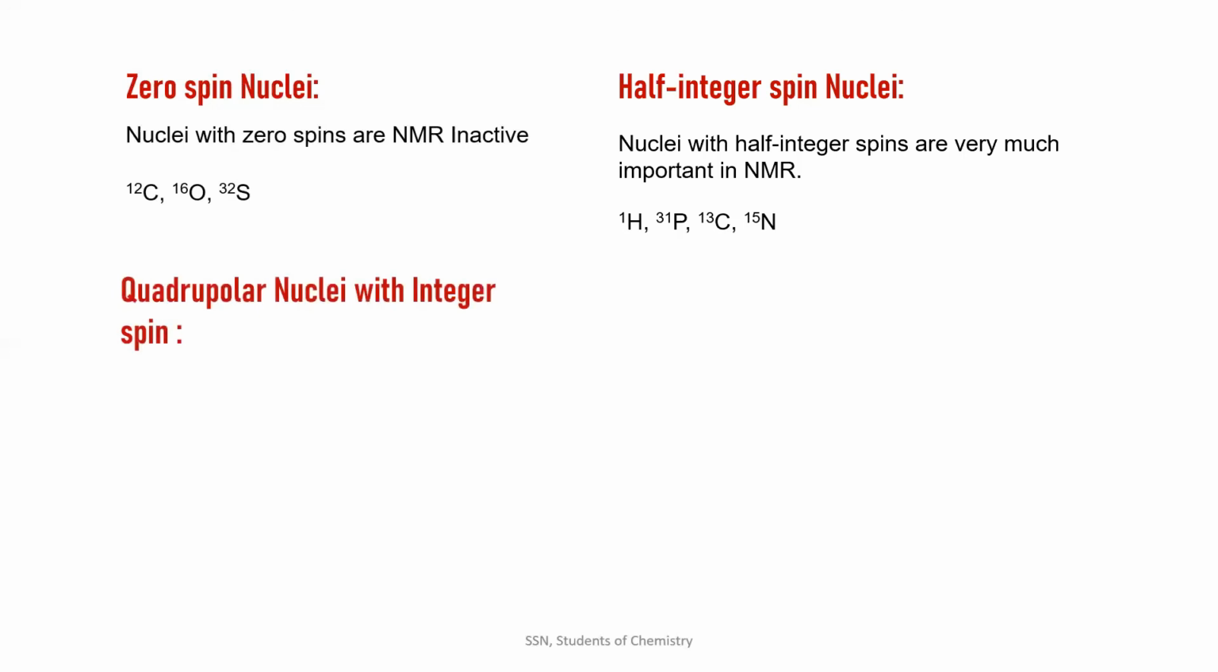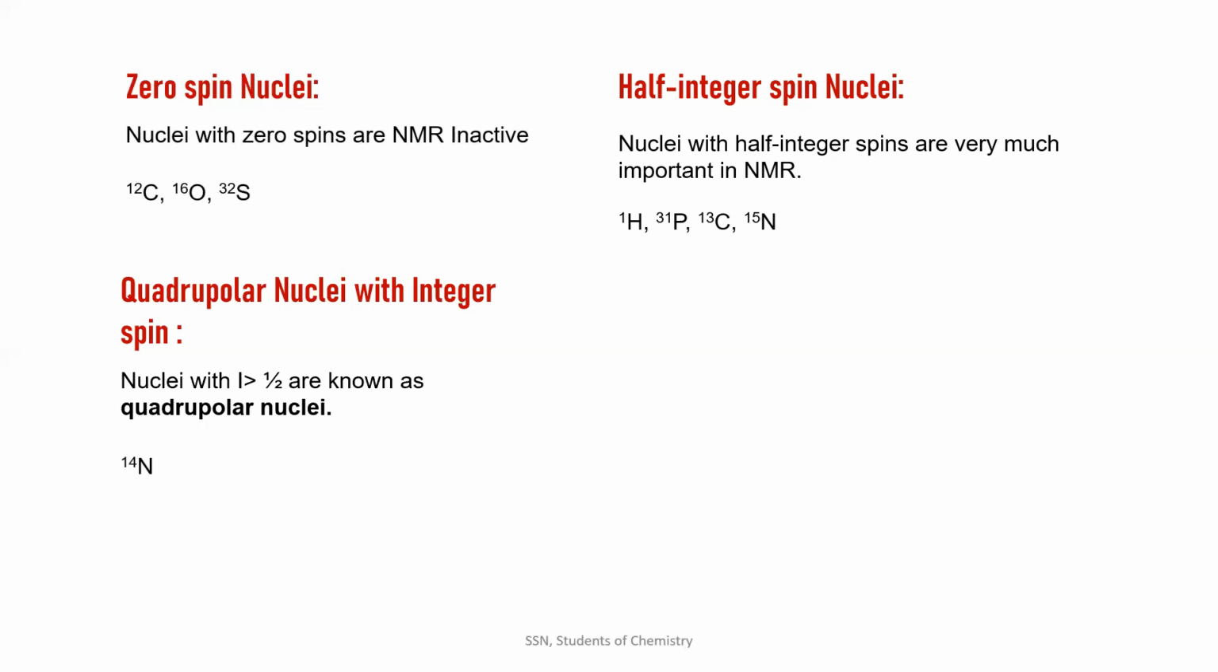Quadrupolar nuclei with integer spin. What are quadrupolar nuclei? I'm introducing you to a new term. Quadrupolar nuclei are nothing but nuclei which have a spin angular momentum greater than 1/2: 1, 2, 3, and 3/2, 5/2, and so on. But with integer spin, of course, I cannot be 3/2 or 5/2, but it can be 1, 2, 3, and so on. A common example is the stable isotope of nitrogen, 14 nitrogen.